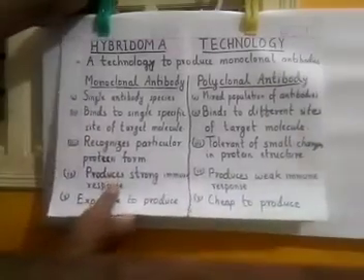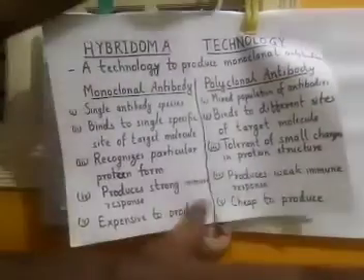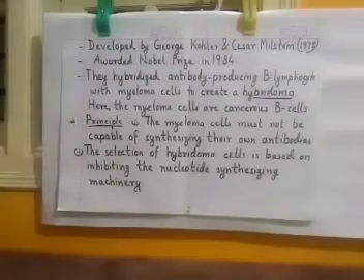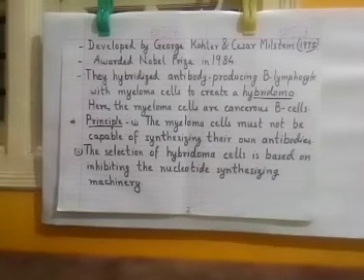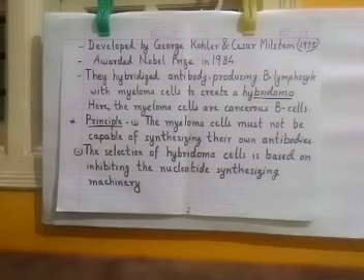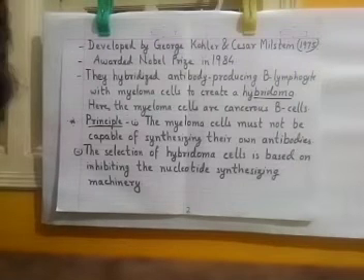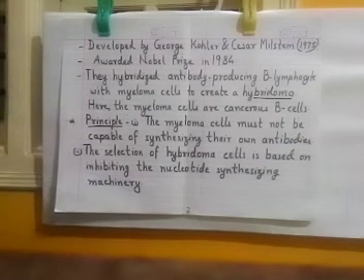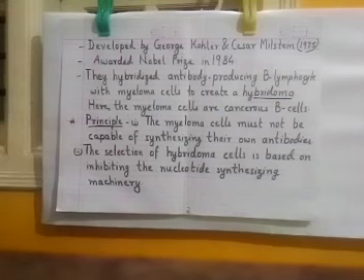So, next we will go to some history about hybridoma technology. This technology was developed by George Kohler and Cesar Milstein in 1975, and they were awarded the Nobel Prize for this discovery in 1984.